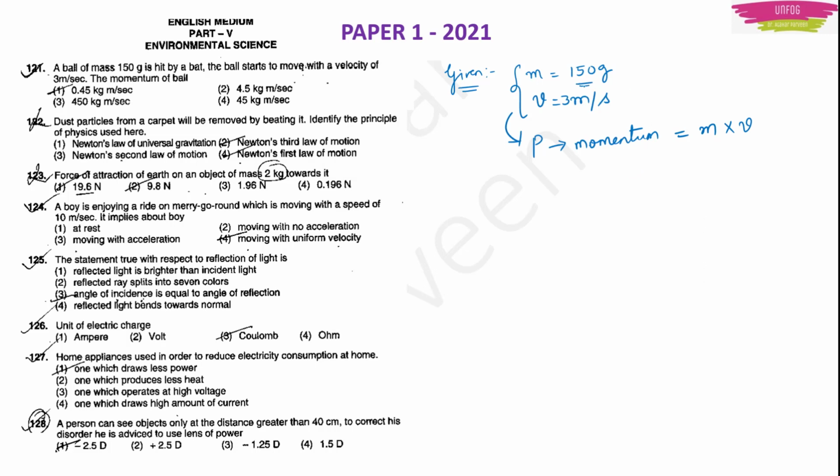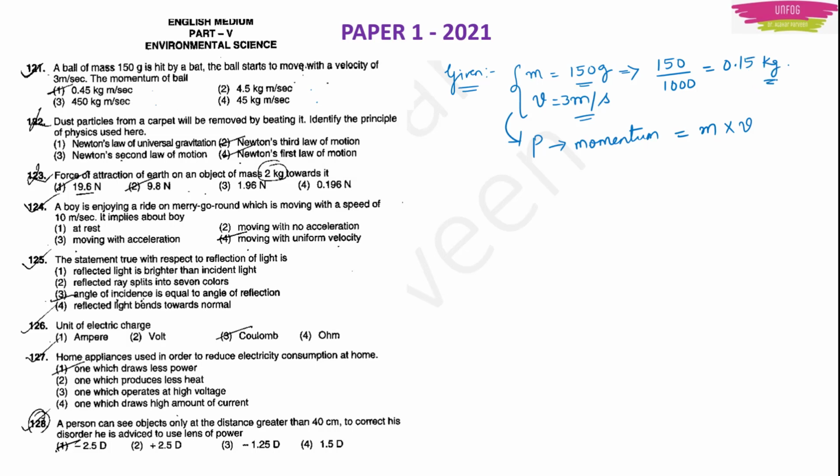Now the mass of the ball is given as 150 gram. Velocity is given as 3 meters per second. You have to see the options also, whether your units are matching or not. In mass you have gram, right? You see the options. Is there gram in any of the options? No. In all of the options there is kg. So you have to convert these grams into kg first. How will you convert? You have to divide 150 by 1000, because 1 kg is equal to 1000 grams. This will give you 0.15 kg.